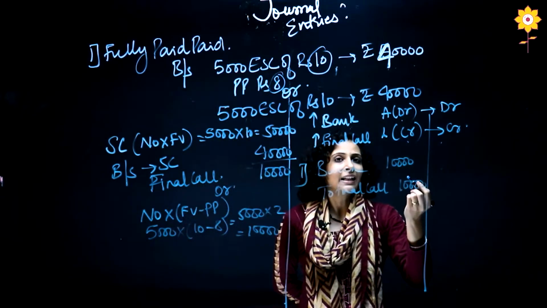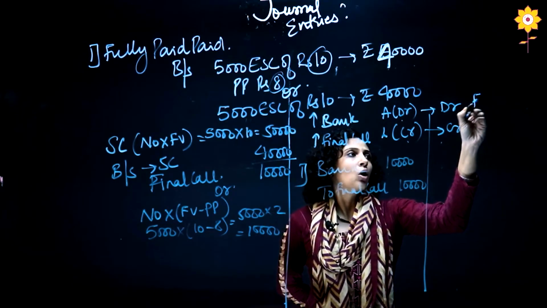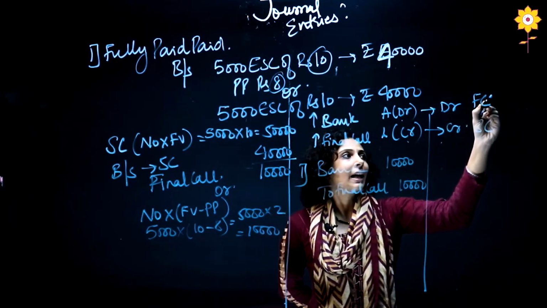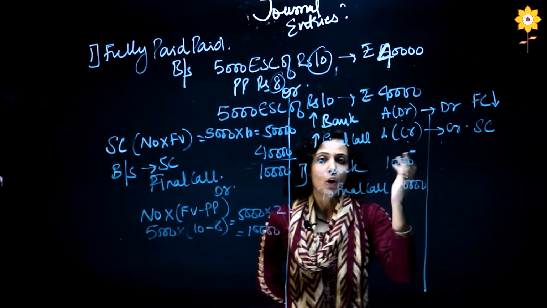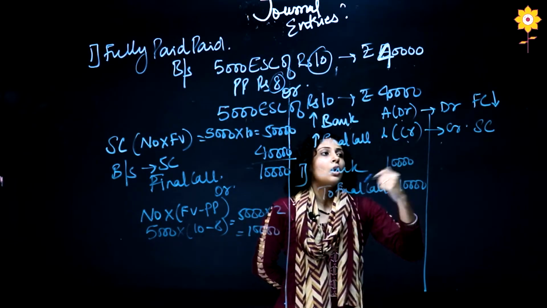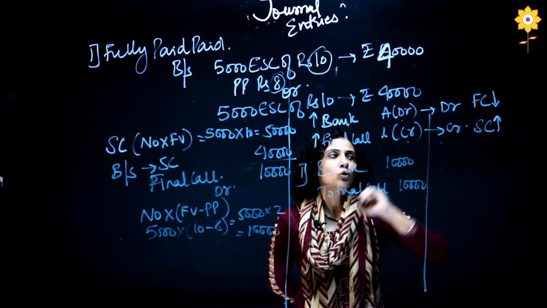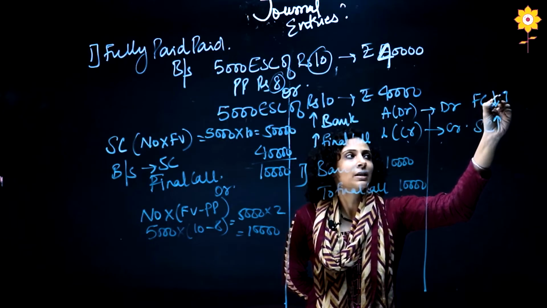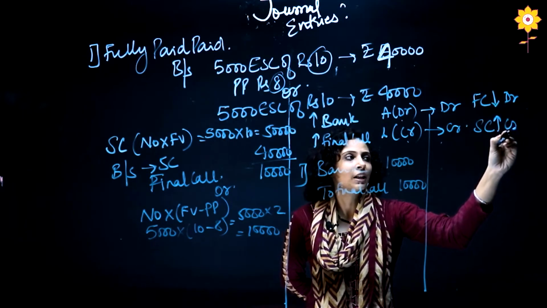Now the second entry is what? Final call gets transferred to share capital. Again it is decreasing because it is getting removed, okay, and it is getting transferred to share capital. Both are liabilities, so decrease means debit, increase means credit.